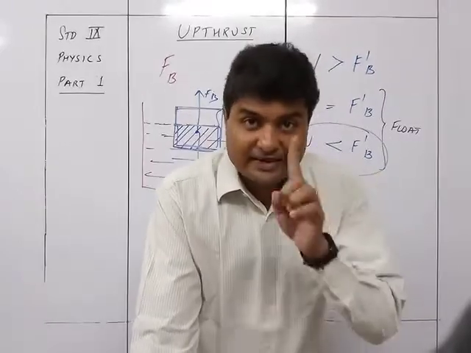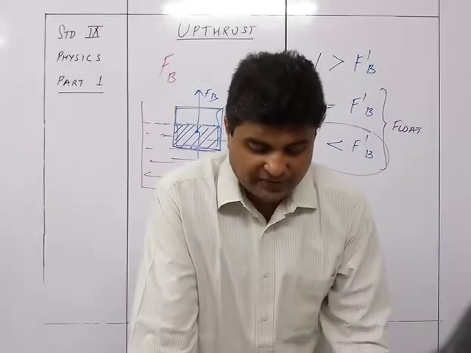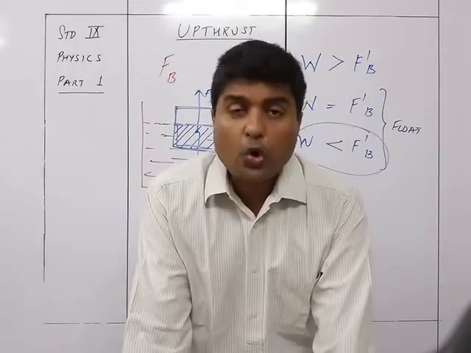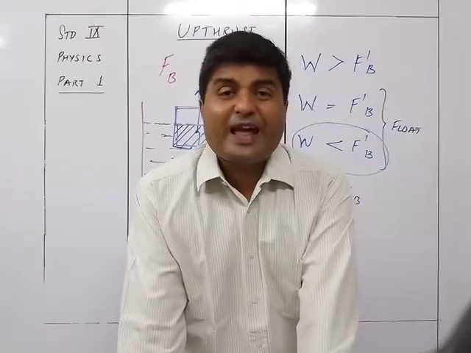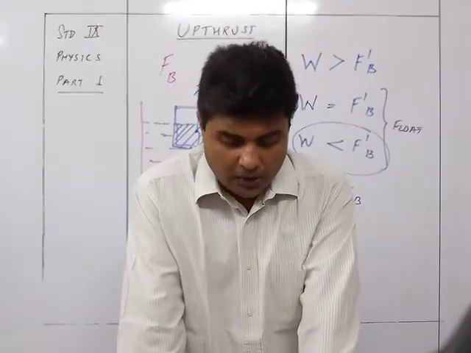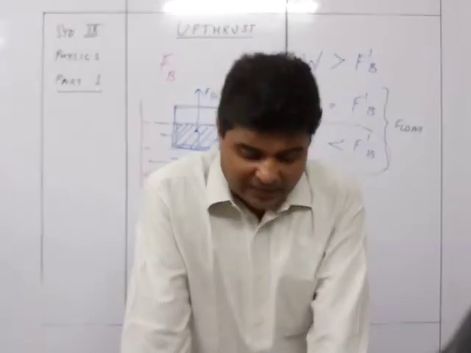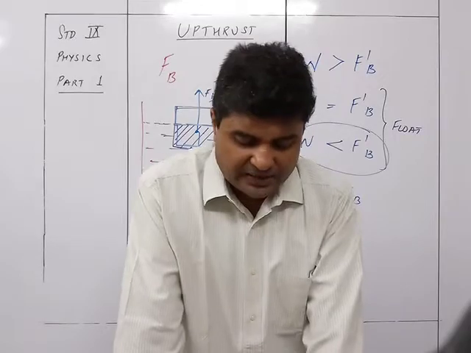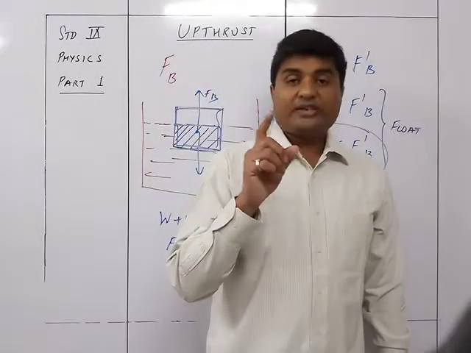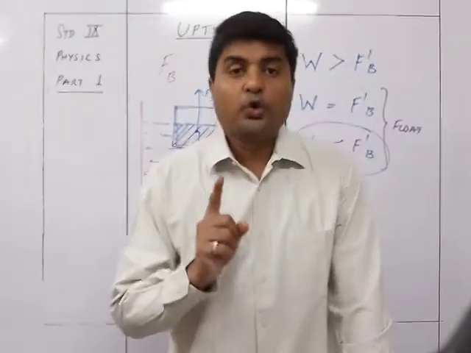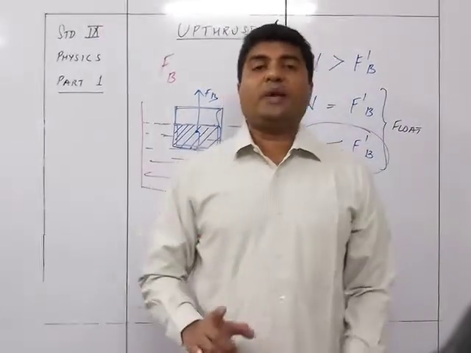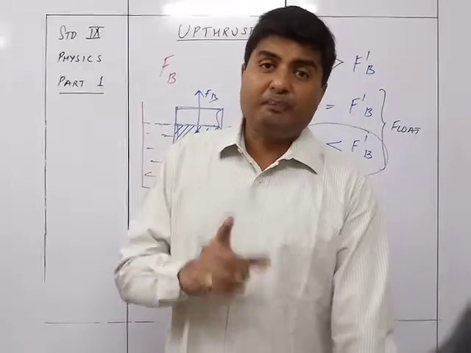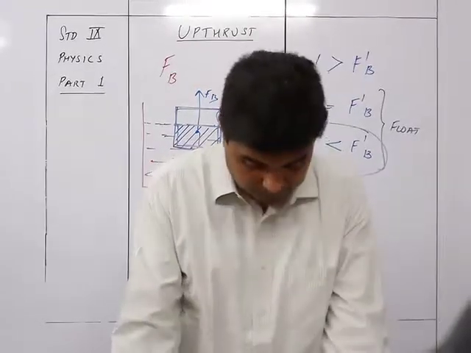So I'll read this once again because it was quite confusing. The body will float partly immersed only, that is, if F dash B is greater than W, the body will float partly immersed, with only that much part of it inside the liquid for which the upthrust FB becomes equal to the weight W. It will submerge only that much part for which FB will be equal to W.